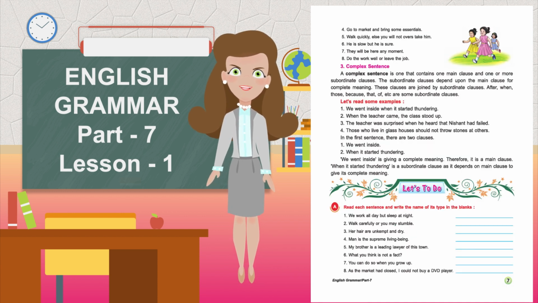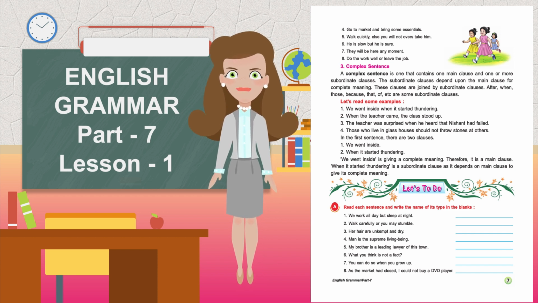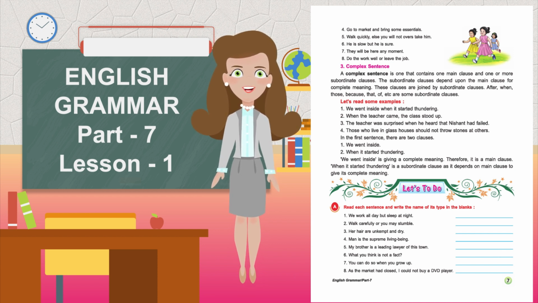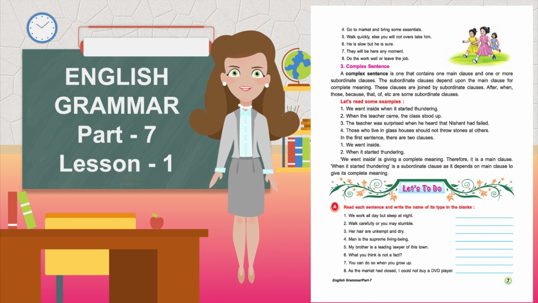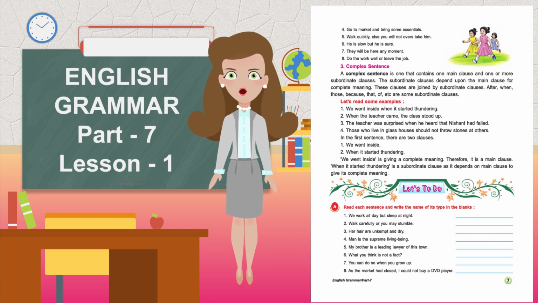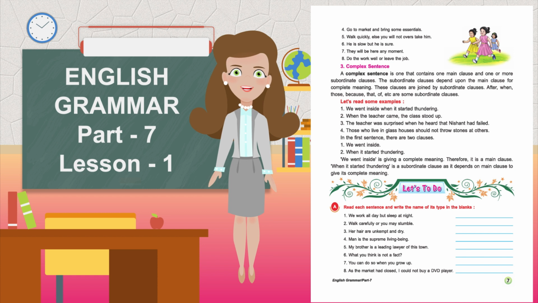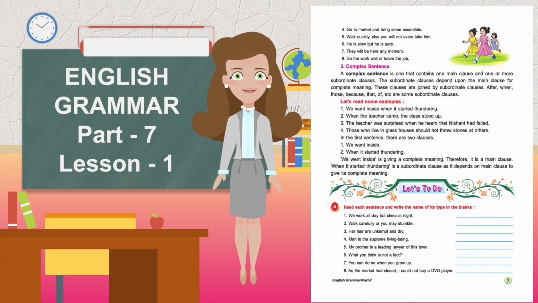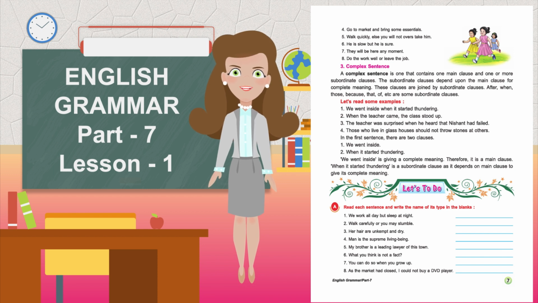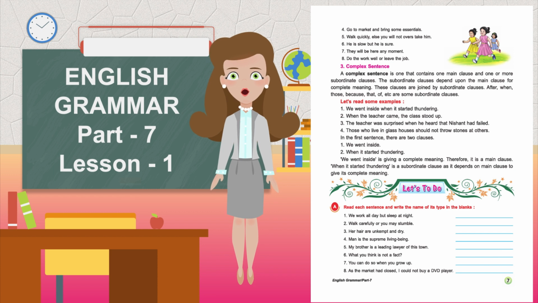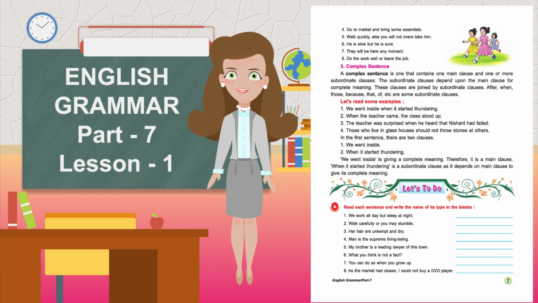Third, complex sentence. A complex sentence is one that contains one main clause and one or more subordinate clauses. The subordinate clauses depend upon the main clause for complete meaning. These clauses are joined by subordinating conjunctions. After, when, those, because, that, if, etc. are some subordinating conjunctions. Let's read some examples.